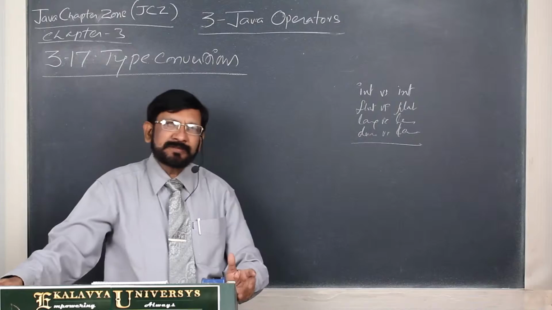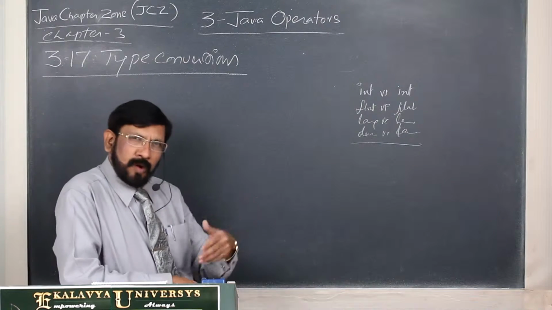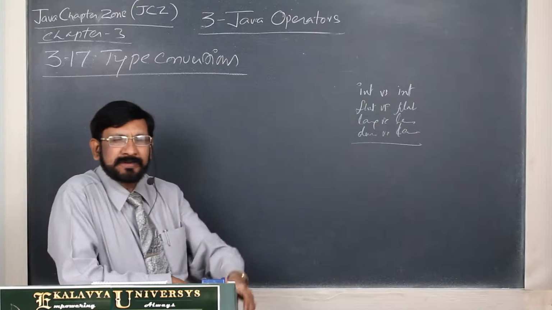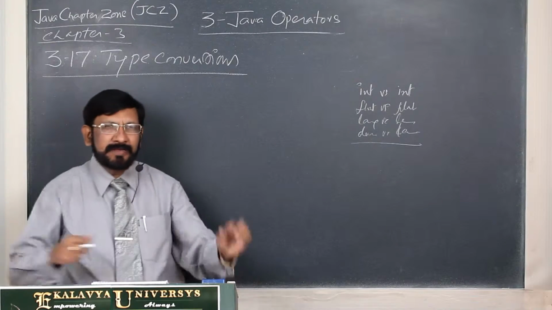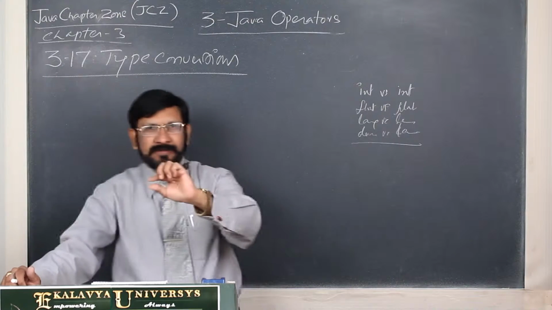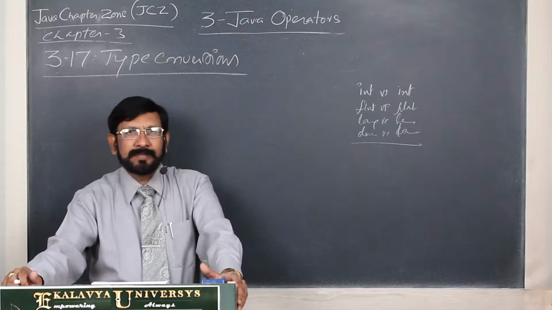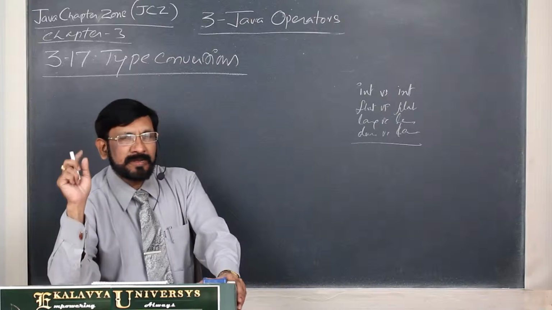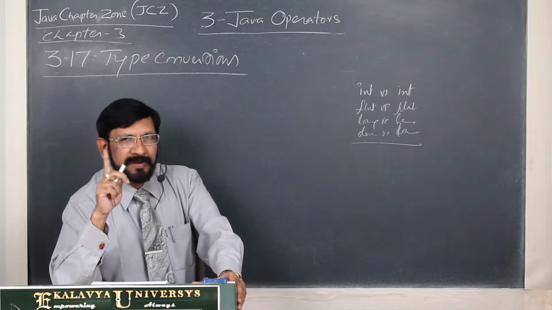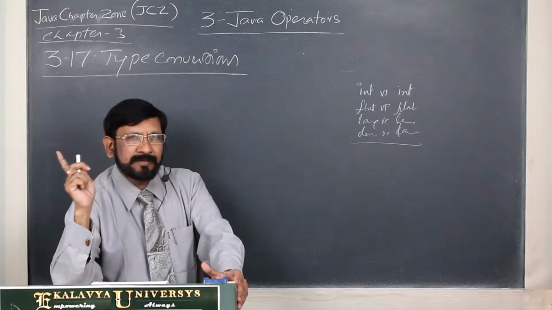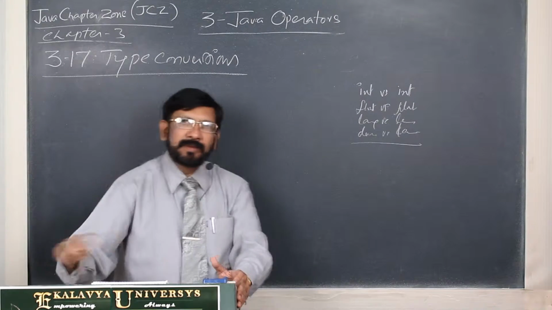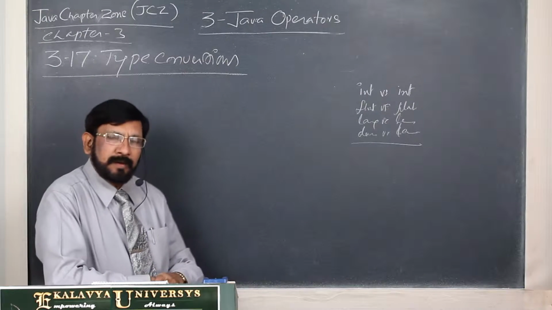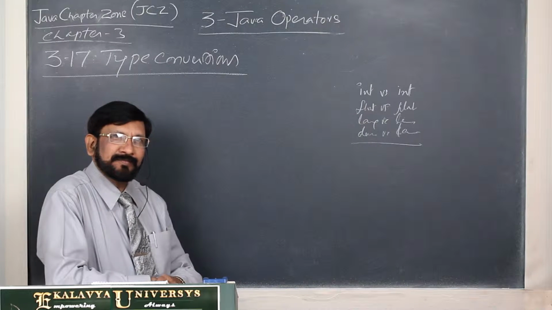The type conversions are two types: automatic type conversions and explicit type conversions, or otherwise implicit type conversions and explicit type conversions. Explicit type conversions are also known as type casting. Implicit type conversions are known as automatic type conversions. These automatic type conversions are performed by the compiler by itself.